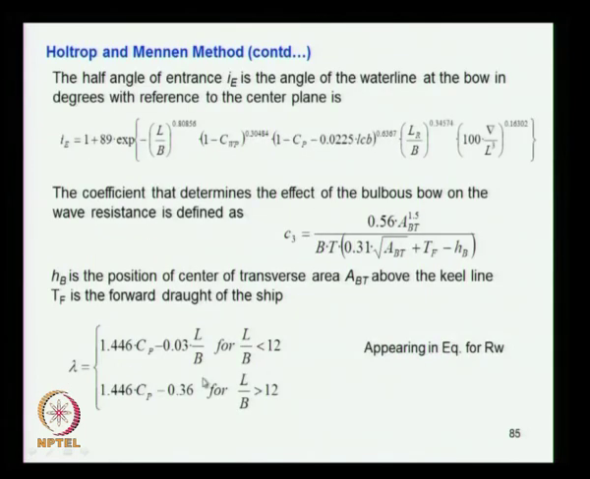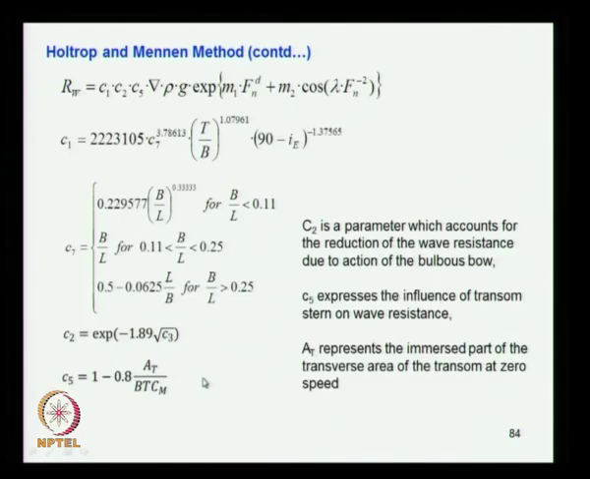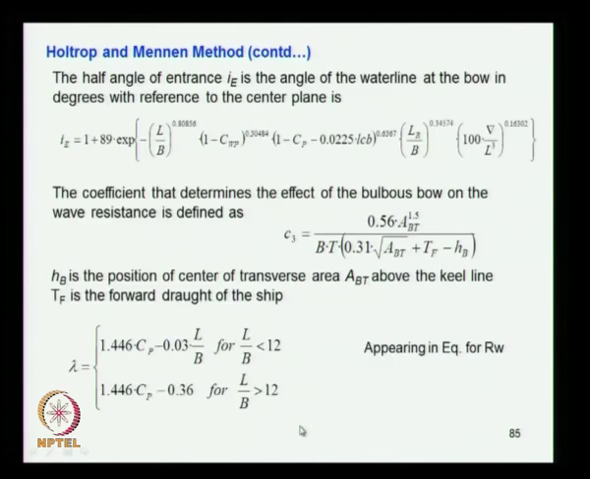So all these parameters are obtained now, and the parameters left out are m1, m2 and lambda, which are to be obtained. Let us see how. Lambda is given by this expression if L by B is less than 12, or by this expression if L by B is greater than 12. So this will also go to that expression.